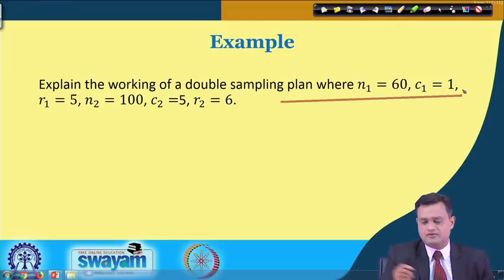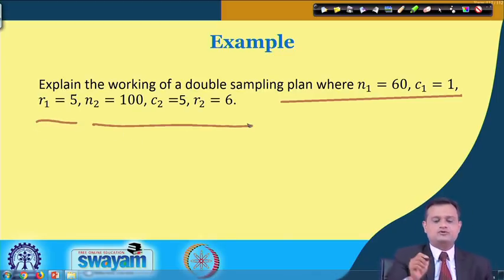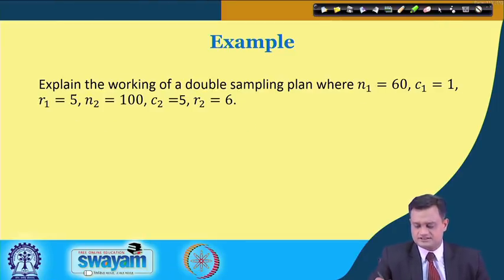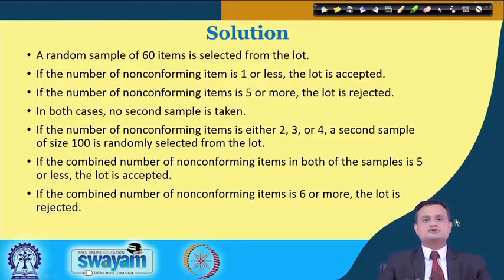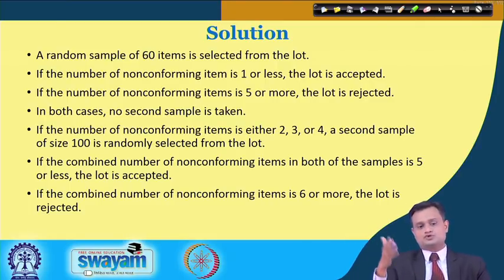So, let us say I have n1 is equal to 60 first sample, first acceptance number 1, rejection number 5, n2 100, C2 5, R2 6, and how it works. So, the solution is very simple. A random sample of 60 is taken, number of non-conforming found 1 or less, lot is accepted. If non-conforming is 5 or more, lot is rejected. If it is anywhere in between, 2, 3, 4, then I will take the second sample.